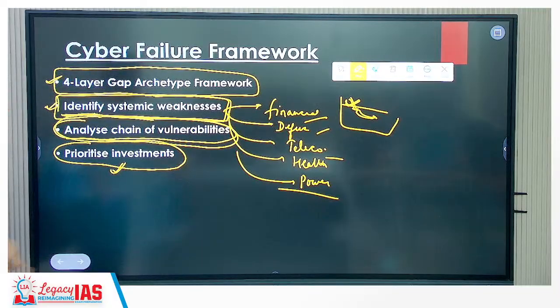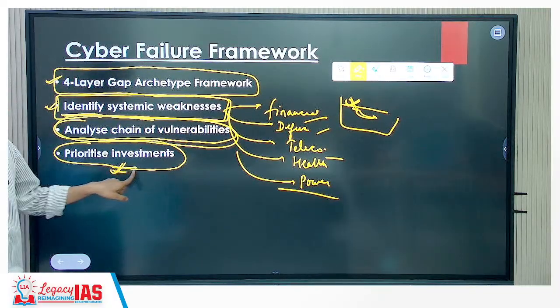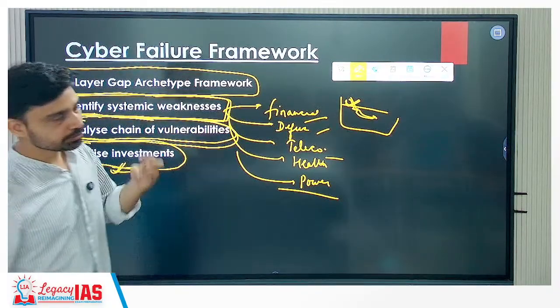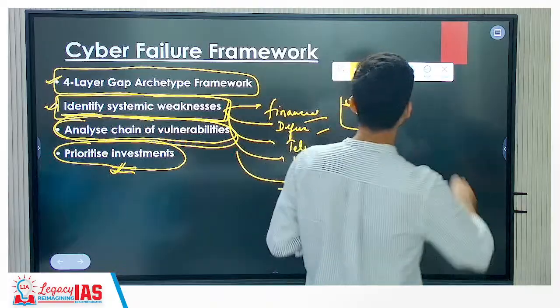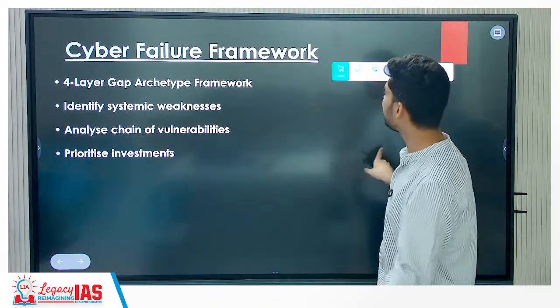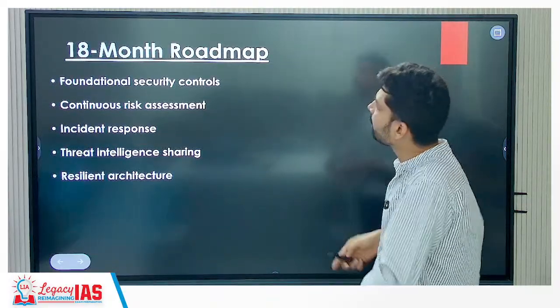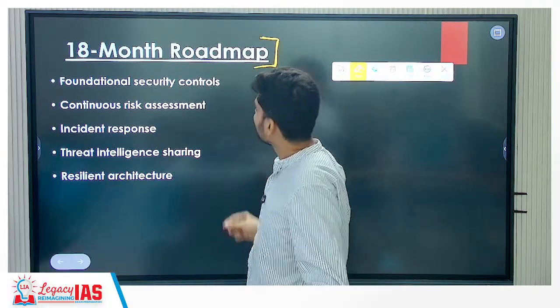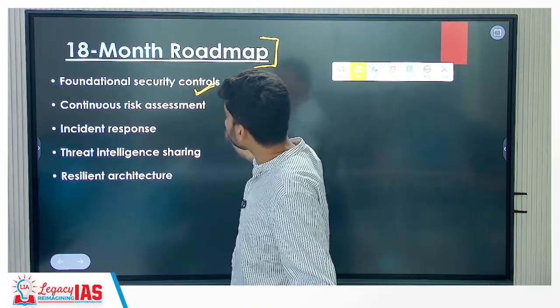How would you build your capacity? By prioritizing investment in the area. You bring in more people. Cyber warrior is a term that is sometimes used. You bring in better technology. You bring in better AI experts and all that. So those are what we have to do. And thus an 18-month roadmap is given by the report, which will help in foundational security control.